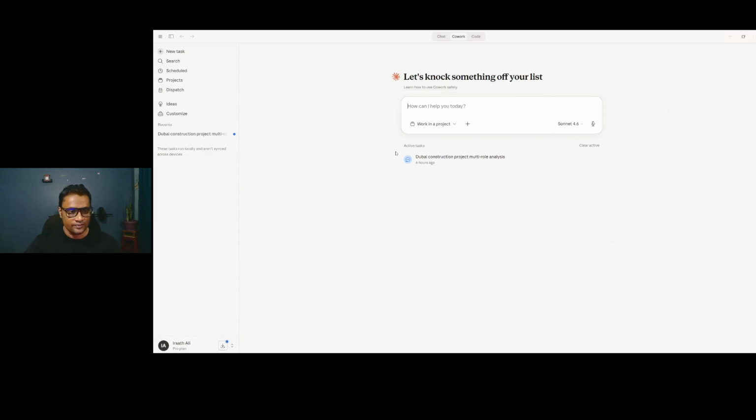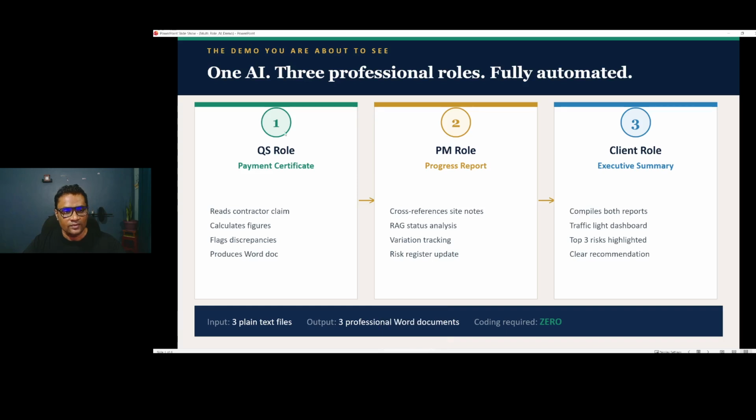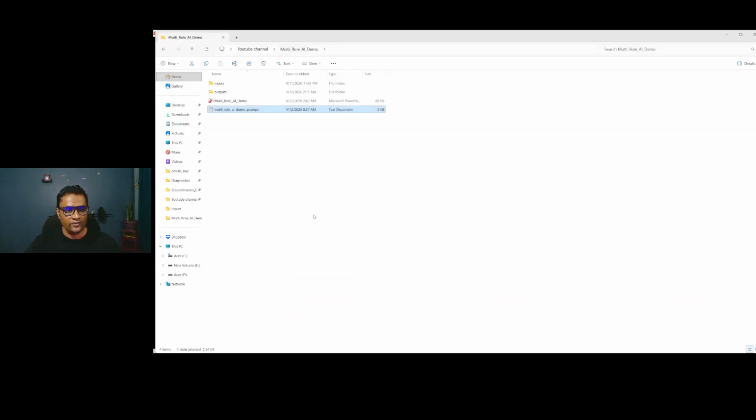There is a product. Now I'm going to show you the team's work. As I told you before, there are the QS payment certificate, the PM role progress report, and the client director preparing the executive summary. These are the three. I have some reference documents in a directory I have created. Multi-role AI demo, that's the directory I'm using.